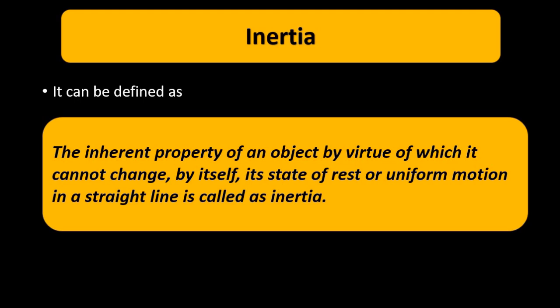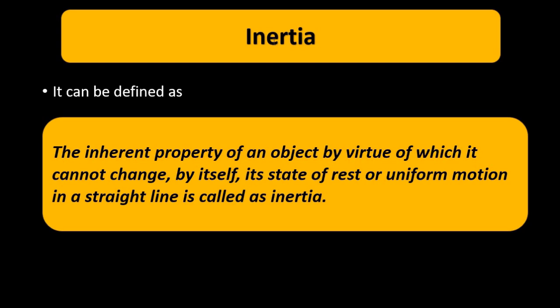If it is moving with a uniform velocity in a straight line, then it will continue to move in a uniform velocity in a straight line, unless and until there is some external force that causes a change in that state.